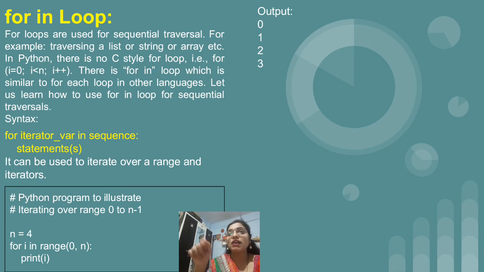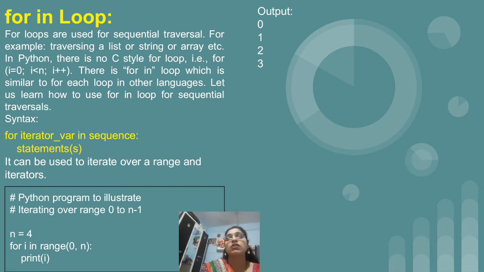After that it will be 1, 2 till 3, because n indicates nothing but the number of numbers we want to display, right? It indicates the count. So we want to display 4 numbers. Okay, so from 0 we have started, so it will display 0, 1, 2, 3. So these are the 4 numbers which will get printed on the screen. So this is the range function.